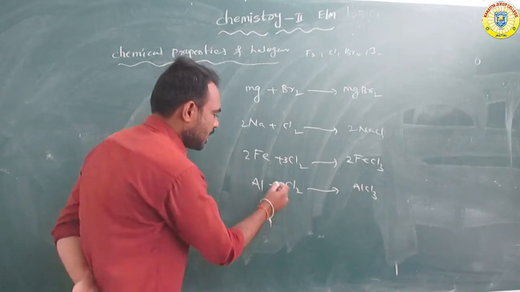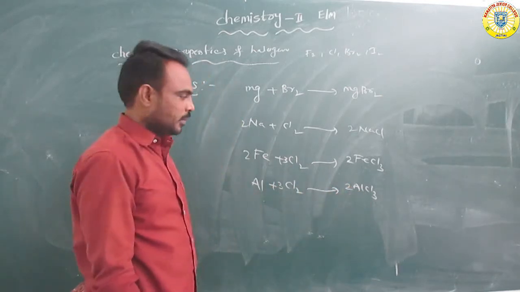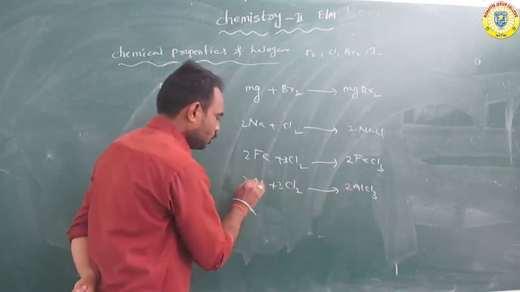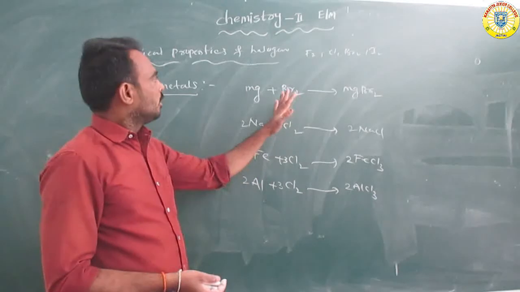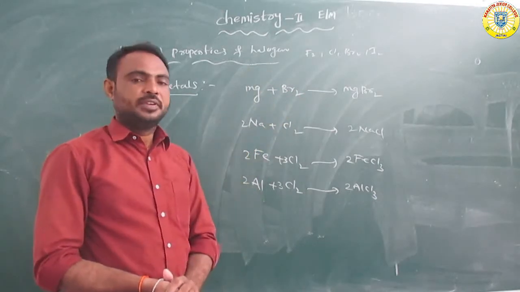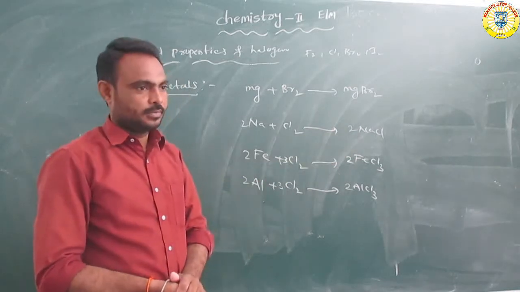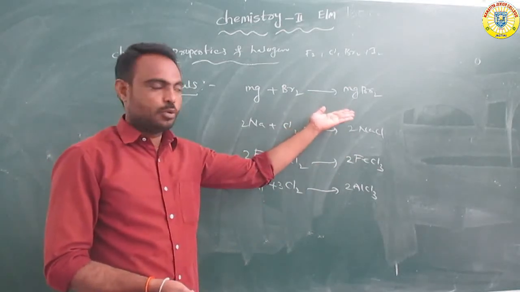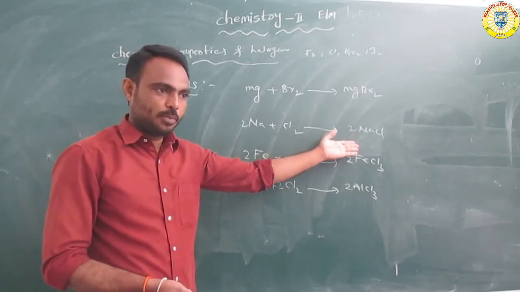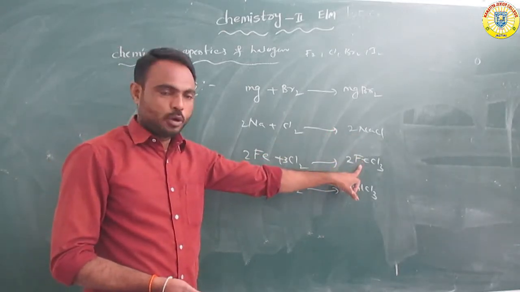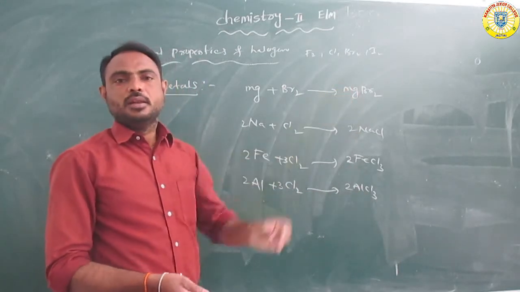What is the formula? 2Al plus 3Cl2 gives 2AlCl3. Overall, metals react with halogens to form their metal halides, such as magnesium bromide, magnesium chloride, sodium chloride, sodium bromide, ferric chloride, aluminium trichloride. So they are all compounds.